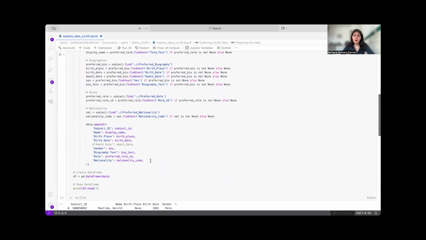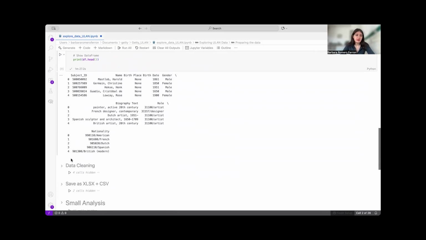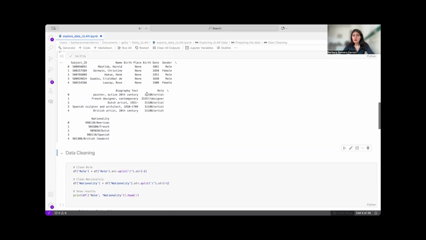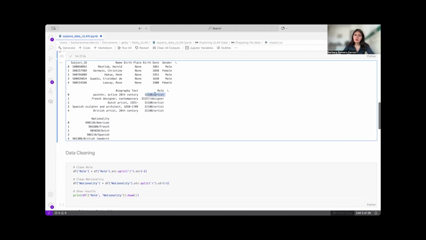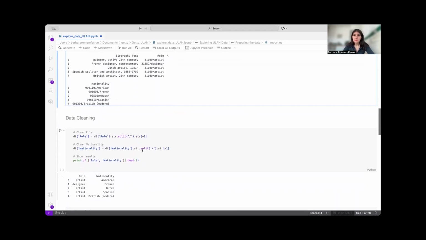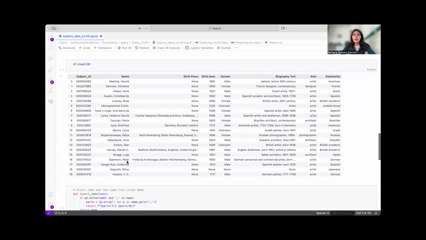Here you have how it would end up looking in your new CSV. But this is not enough. We want to go further. In this case, we create a data cleaning moment. For example, you see here that the role also has a number, but we don't want that number. We want just the name. So for that, we decided to split all of this and clean it. Here is how our dataset looks right now, which is more human-friendly.